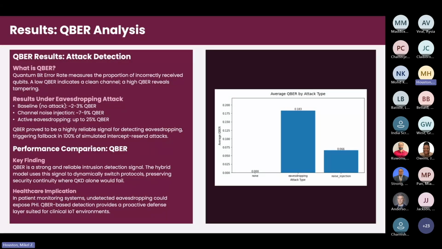And that number matters because QBER is not just a monitoring metric, it's a detection weapon as well. In healthcare environments, where undetected eavesdropping could expose protected health information, a signal that is accurate 100% of the time is exactly what the system needed to prove.